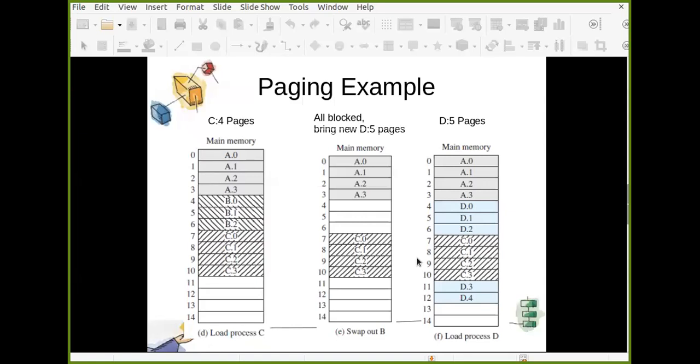Okay, what was the problem with fixed partition scheme, especially equal size? Okay, someone has asked some question. What are you trying to ask? What is not necessary?